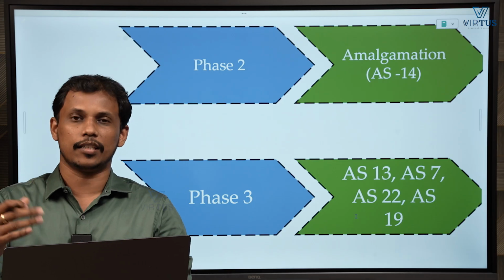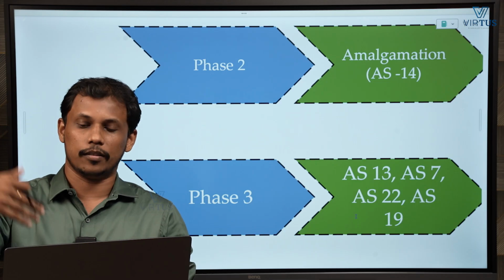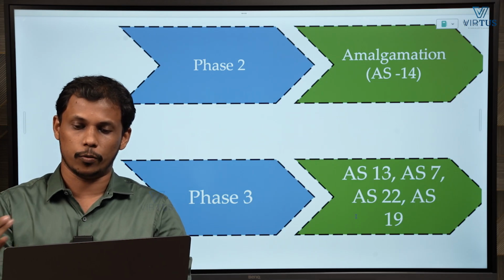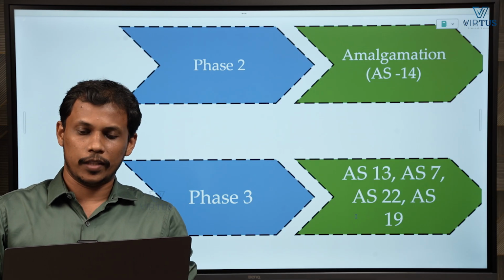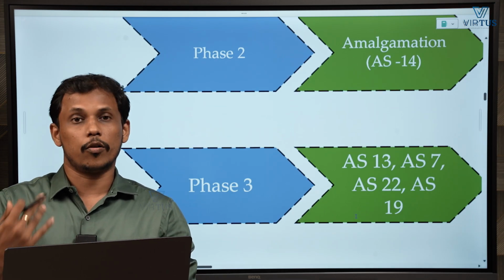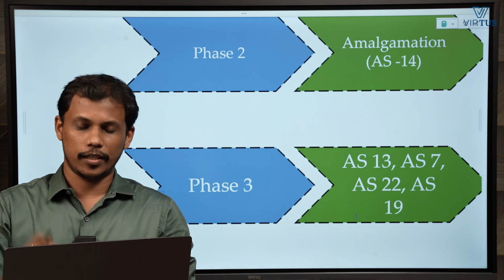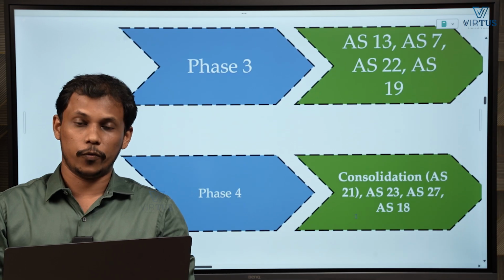In AS 13 we will have to solve a lot of problems. In AS 7 you have the percentage of completion method, and you will have to solve problems. AS 22, AS 19 leases, etc. So these are more problem-based standards; work out more problems in the initial stage. Once your phase 3 is over, you can go to phase 4.